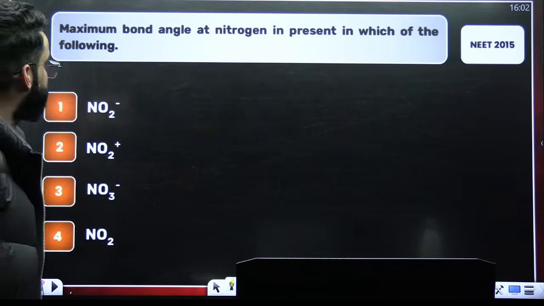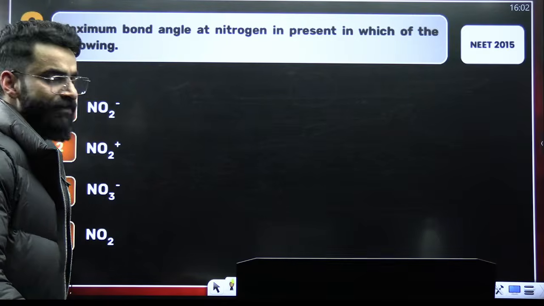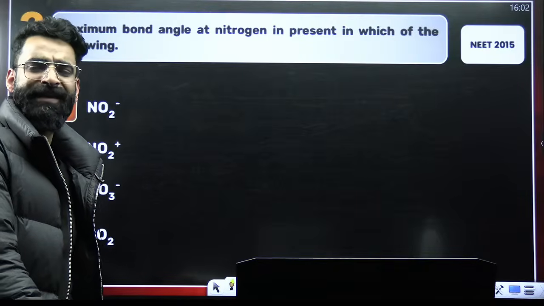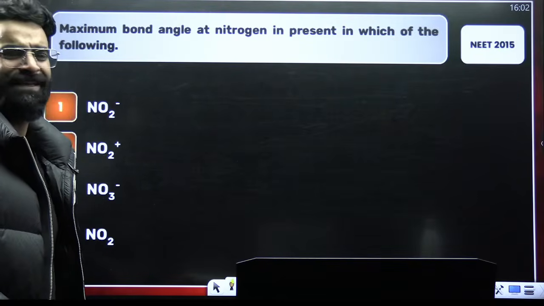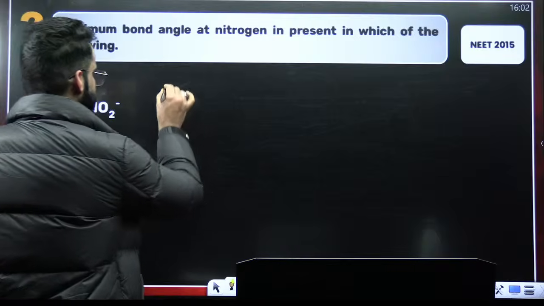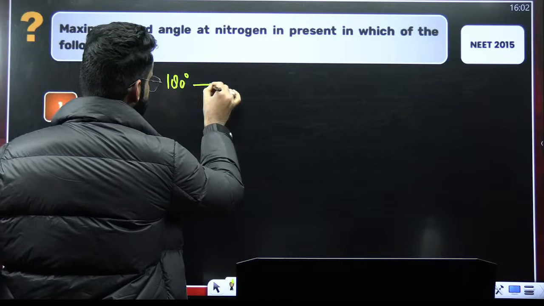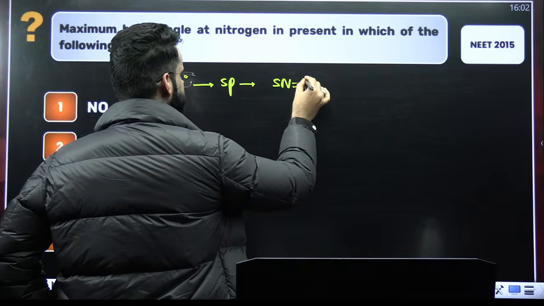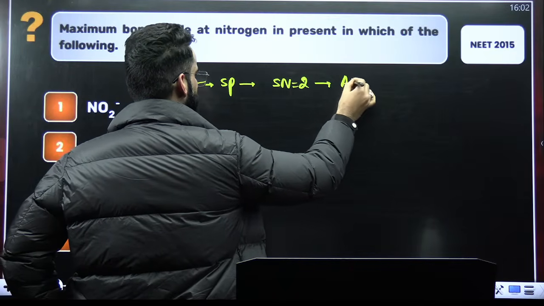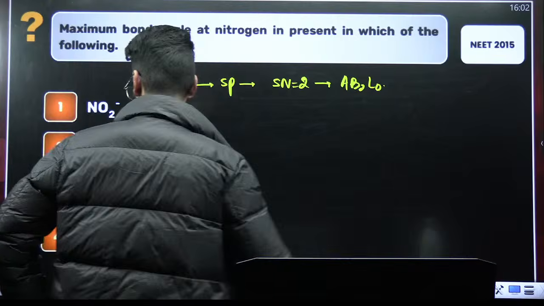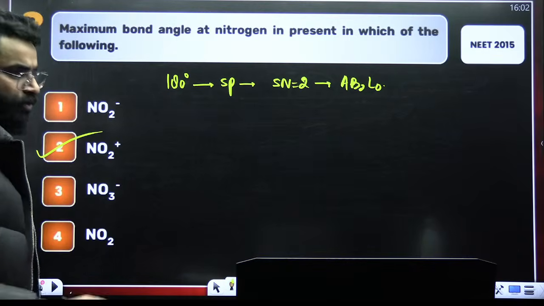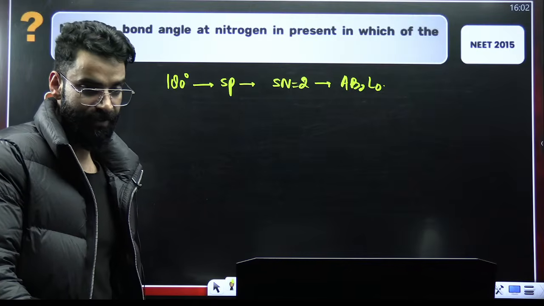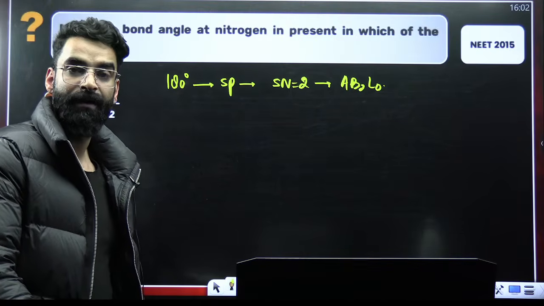Look at this question, guys. Maximum bond angle at nitrogen is present in which of the following compounds? First of all, maximum bond angle can be 180, and 180 degree is present in sp. Sp means the steric number is 2, right? The type of the molecule is AB2L0. Now check the types of the molecules. So NO2 positive: a few minutes back we saw its hybridization is sp. So its bond angle has to be 180 degree.